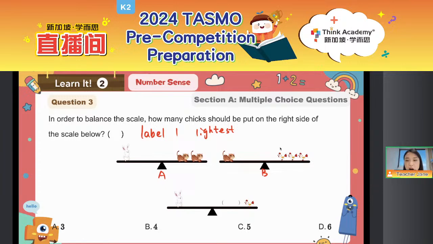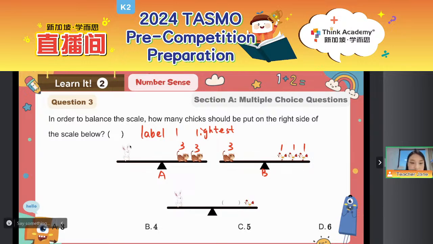So we can label all the chicks as 1, because we know as for the same animal, they have the same weight, okay? So everyone, if we know the weight for each chick is 1, then how about the cat? That should be how many? Yes, perfect. That should be 3. Good job, everyone. So we need to label the cat as 3, and the weight for each animal is always the same, so all the cats are 3.